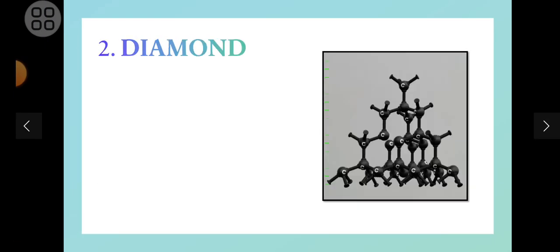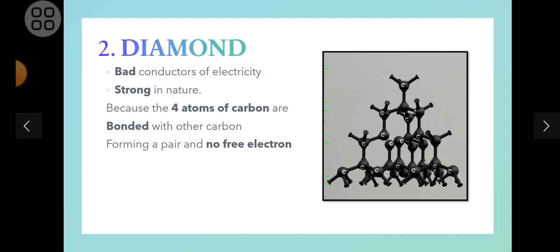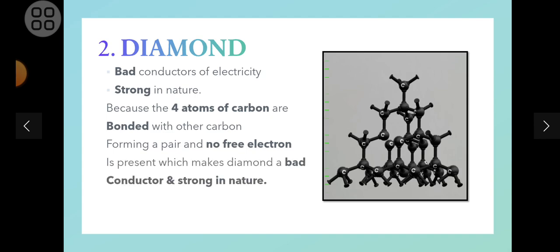Then we move on to diamond. We all are fond of diamond. We all love diamond, right? But they are bad conductors of electricity, and they are very strong in nature. It is the strongest non-metal on the earth. And because 4 atoms of carbon are bonded with other carbon, forming a pair, and no free electron is present, which makes diamond a bad conductor and strong in nature.